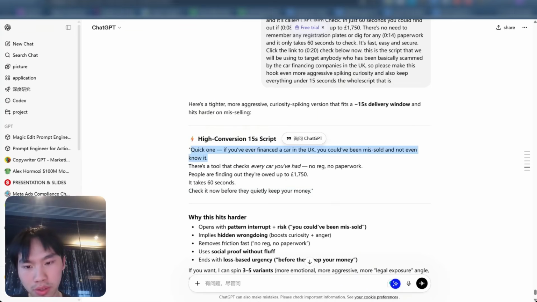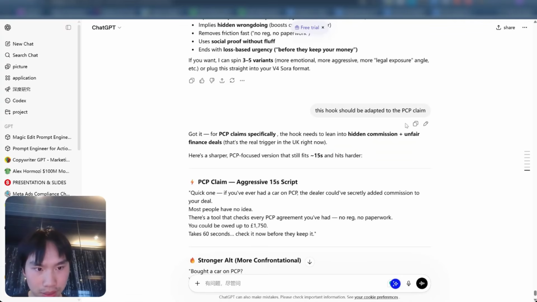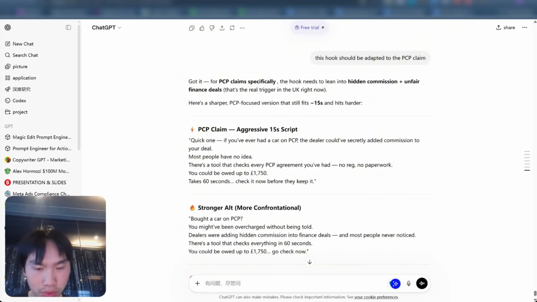and not even know about it. So you could probably take this the wrong way, right, and interpret it wrong. So I made a version that should be adapted to the PCP claim. Quick one, if you've ever had a car on PCP, the dealer could have secretly added commission to your deal, right? You would be pretty pissed off if you heard that. Most people have no idea.